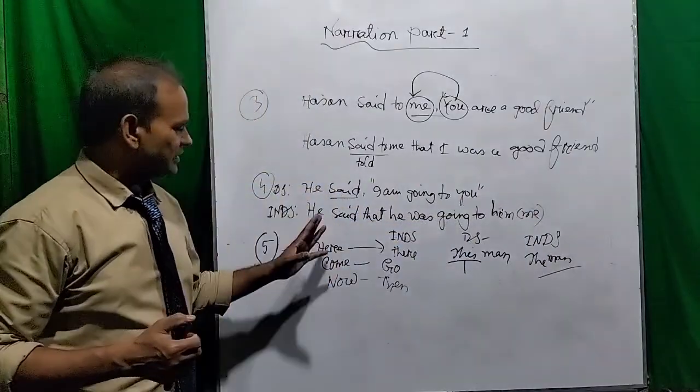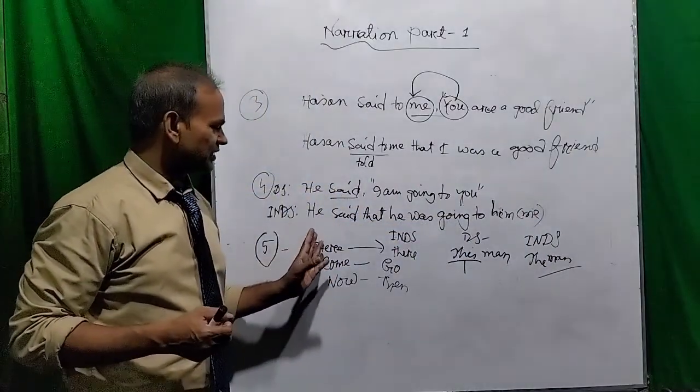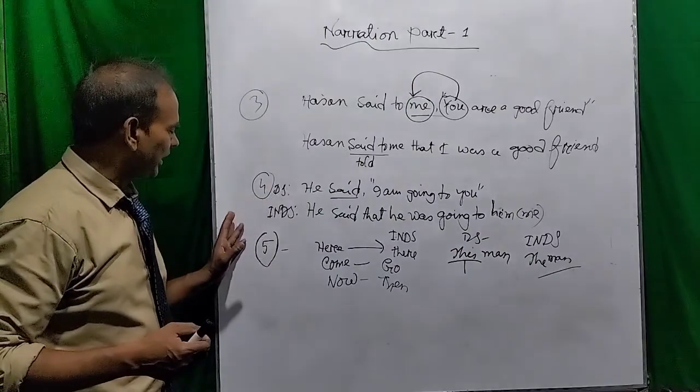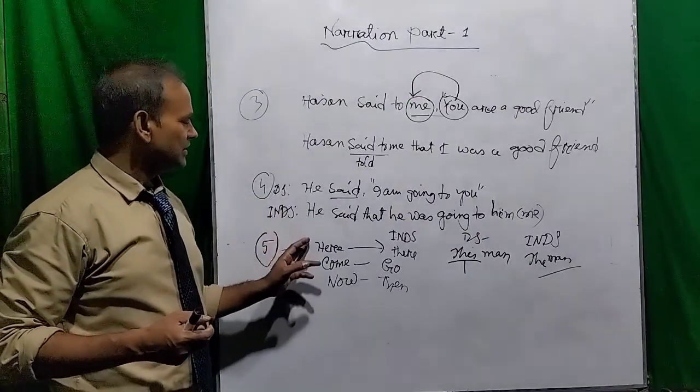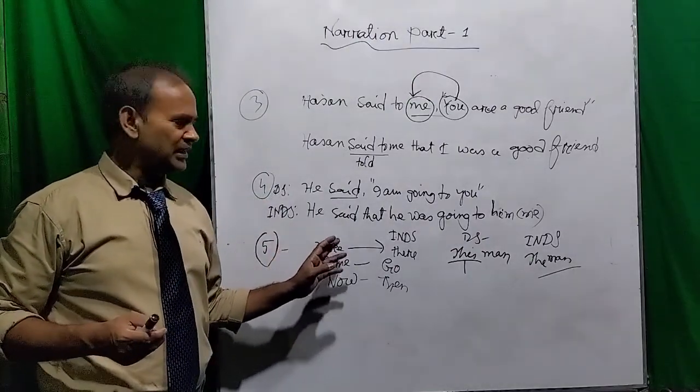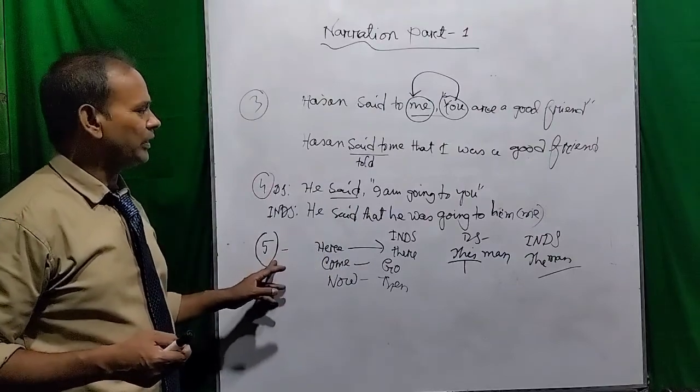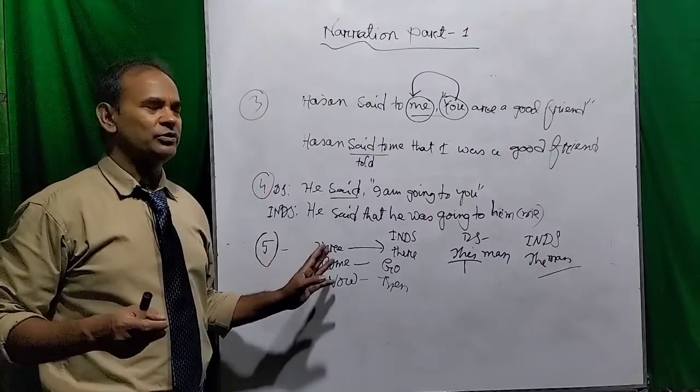So this is another section of the discussion of changing narration, but I am telling you that you have to change some adverbials of place, time, or verbs in the indirect speech according to the rule.